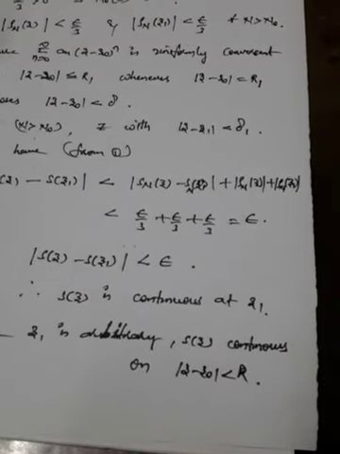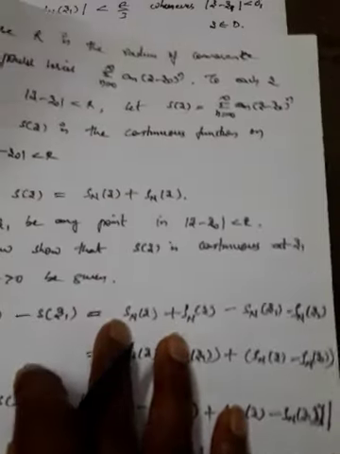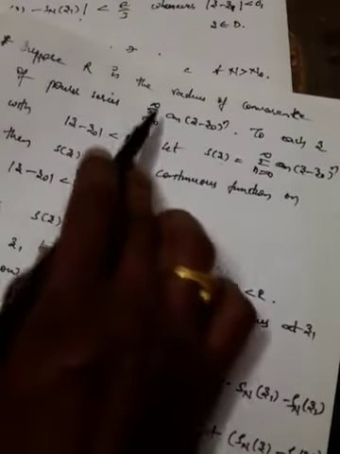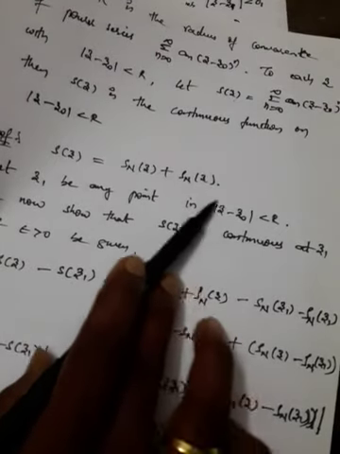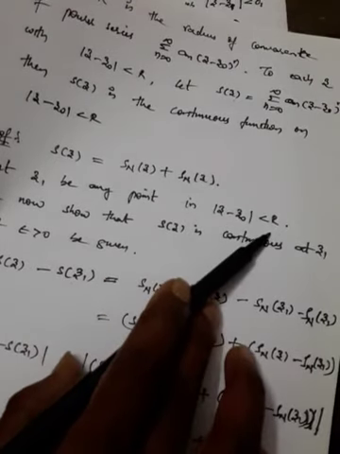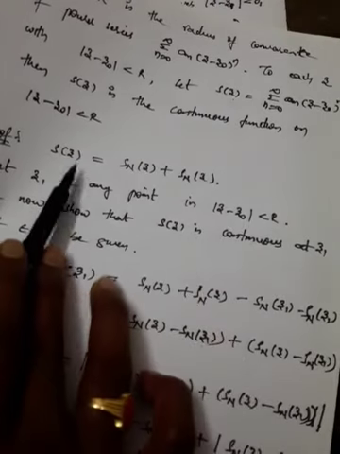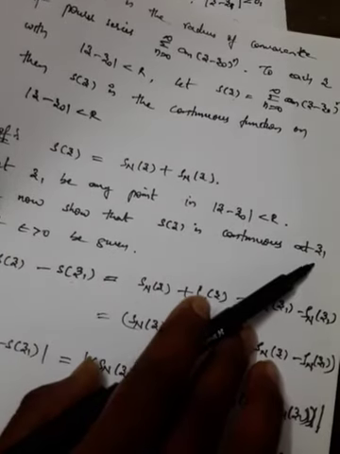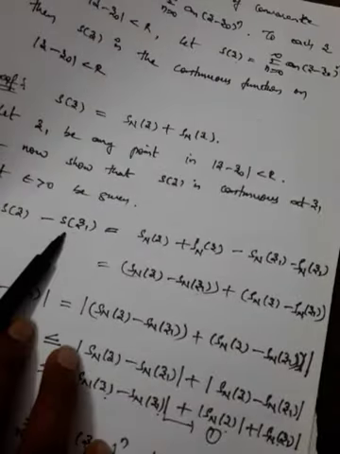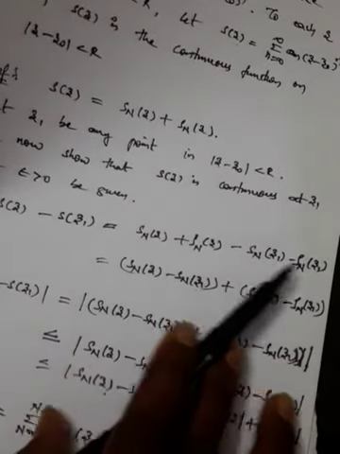So what we have chosen is the theorem in the form of like this. The theorem is that s of z is a continuous function. We have chosen s of z equal to Sn of z plus rho n of z, and z1 is any point in mod z minus z naught less than r, and we have to prove that s of z is continuous at z1. So we have taken the form of s of z and s of z1 and divided into two parts.